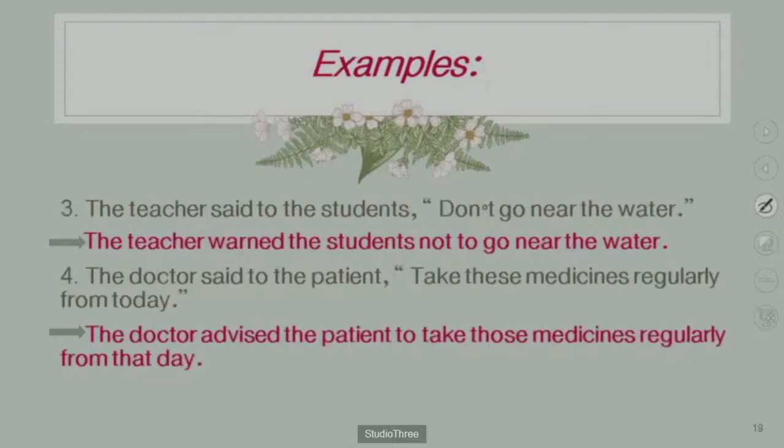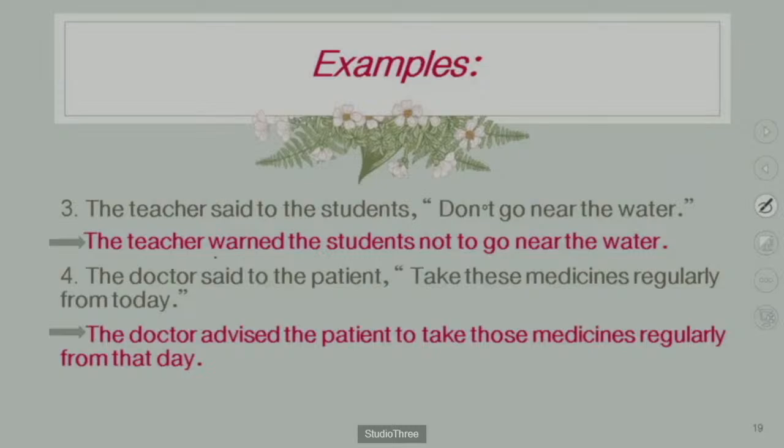Did you identify? Then examples. The teacher said to the students, "Don't go near the water." Obviously, I think you have guessed that this kind of instruction is given to you by your teacher when you go on a picnic. Here the teacher is saying something to the students, which means she is warning.